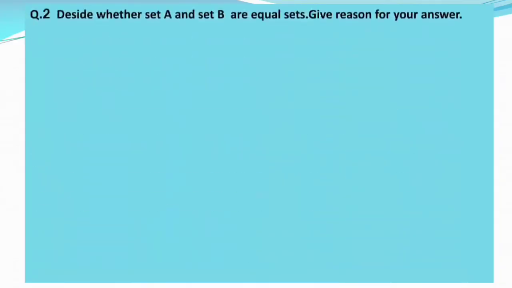Now question number 2 is: decide whether set A and set B are equal sets. Give reason for your answer. Set A = even prime numbers and B = {x | 7x - 1 = 13}. So here set A and set B are given. You have to tell whether sets A and B are equal or not.